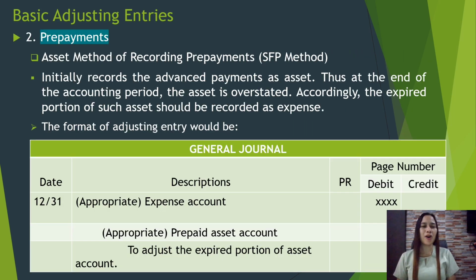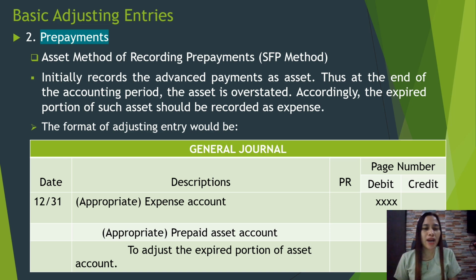Okay, an example of prepayment. We have the asset method of recording prepayments, or the statement of financial position method. So, the asset method of recording prepayment, or the SFP method, initially records the advance payment as asset. Thus, at the end of the accounting period, the asset is overstated. An adjusting entry is to be made. Accordingly, the expired portion of such asset should be recorded as expense. So, the format of the adjusting entry would be: